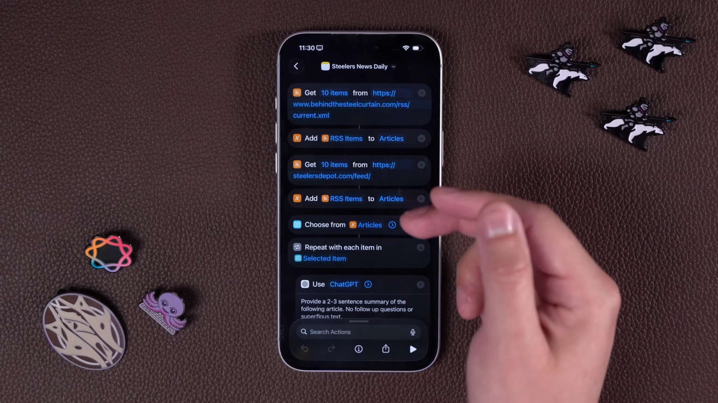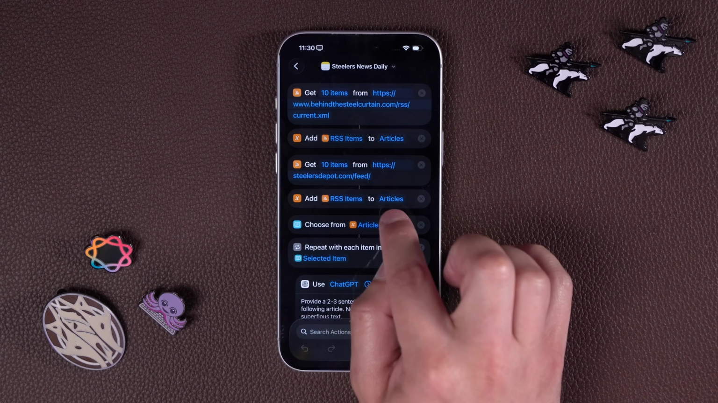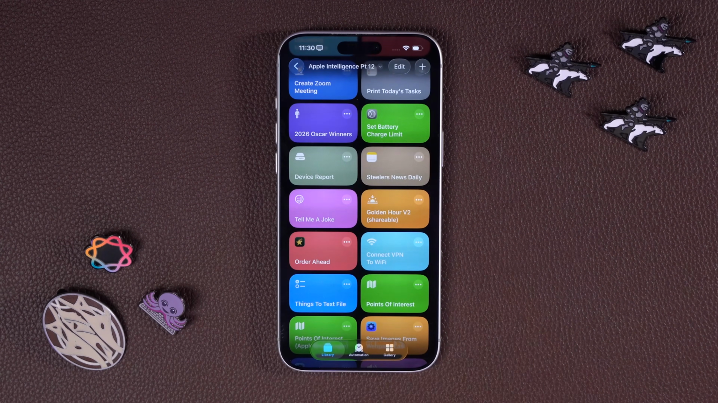You can even add more RSS feeds and just add it to the same variable called articles, and you can have your own news summarizer every day.